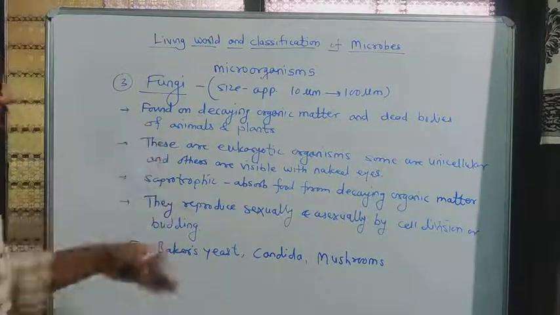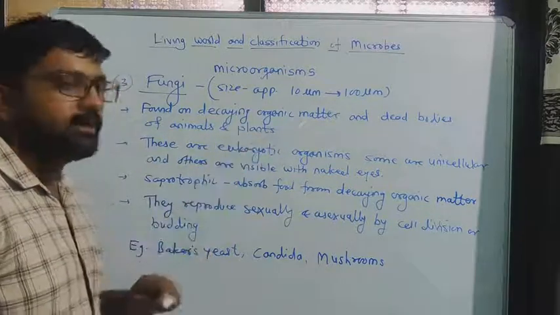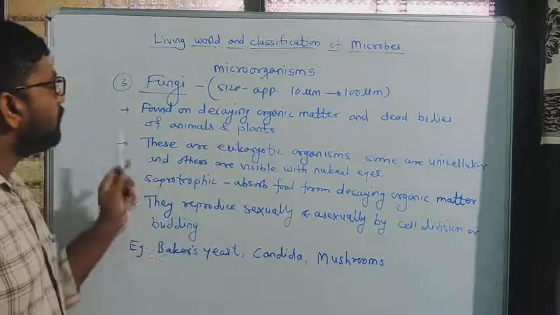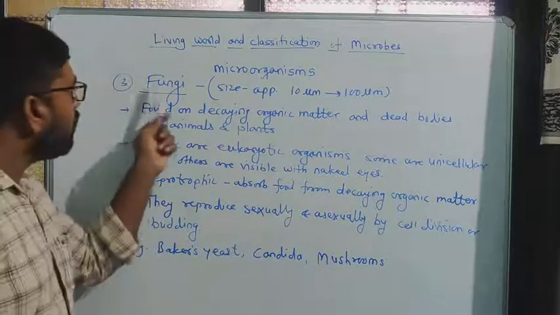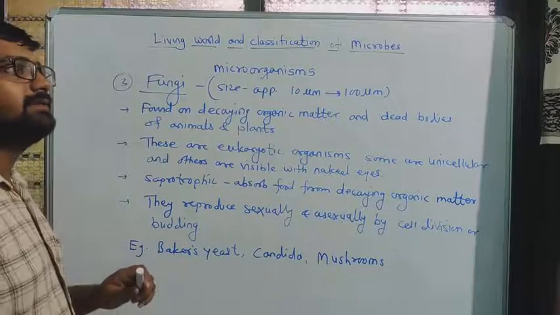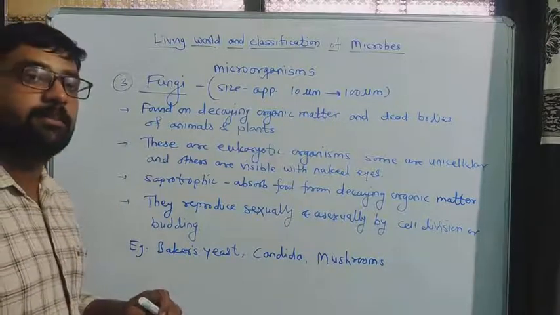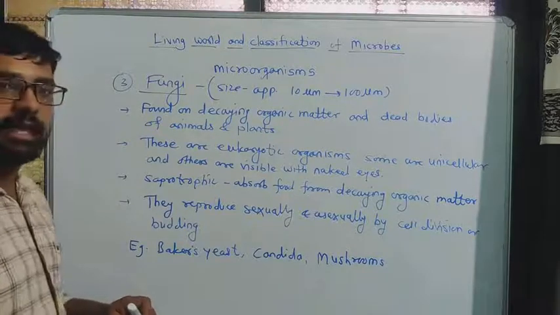Look at what their characteristics are. First, they are found on decaying organic matter and dead bodies of animals and plants, okay. Generally, one characteristic of classification is the mode of their life, okay.